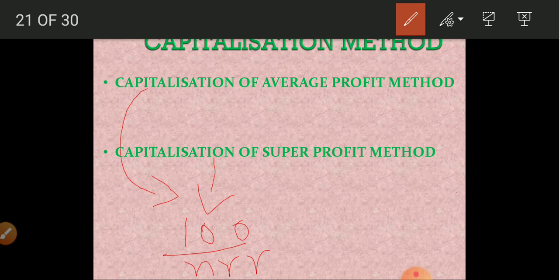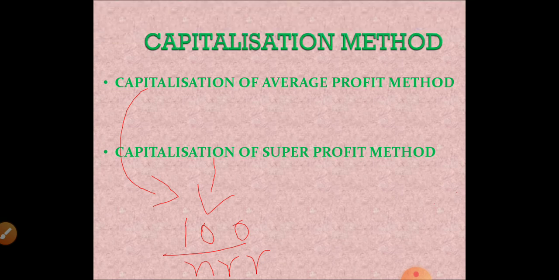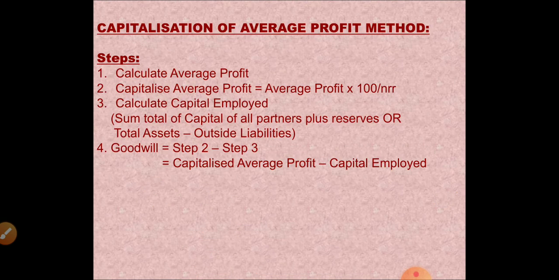Okay children, now proceeding to the next slide. Capitalization of average profit method. Under capitalization of average profit method, the steps are: first we have to calculate average profit, which you all should know by now. Second, we have to capitalize average profit. Whenever you say capitalize, you have to increase the value. So average profit into 100 divided by normal rate of return. This is what I explained. You are increasing the value, reciprocal. So into 100 by normal rate of return.